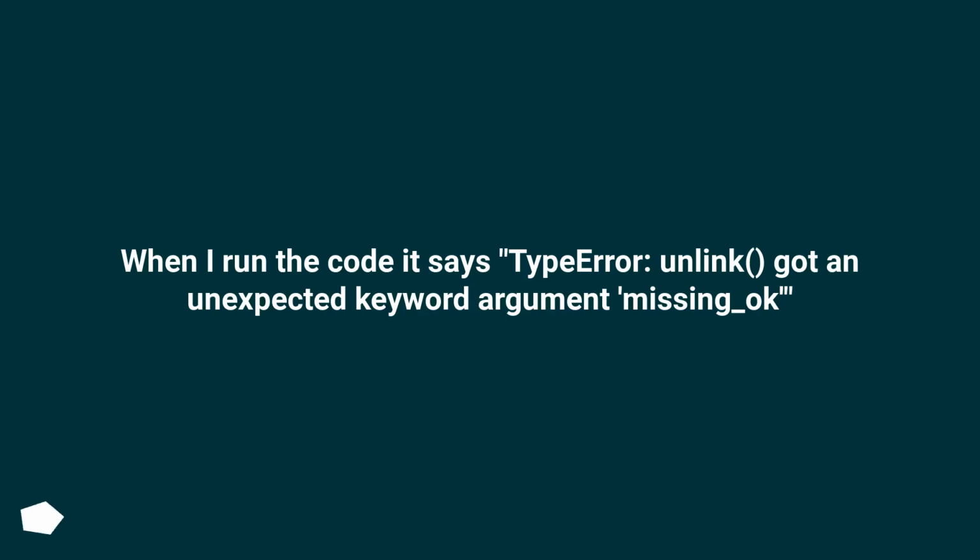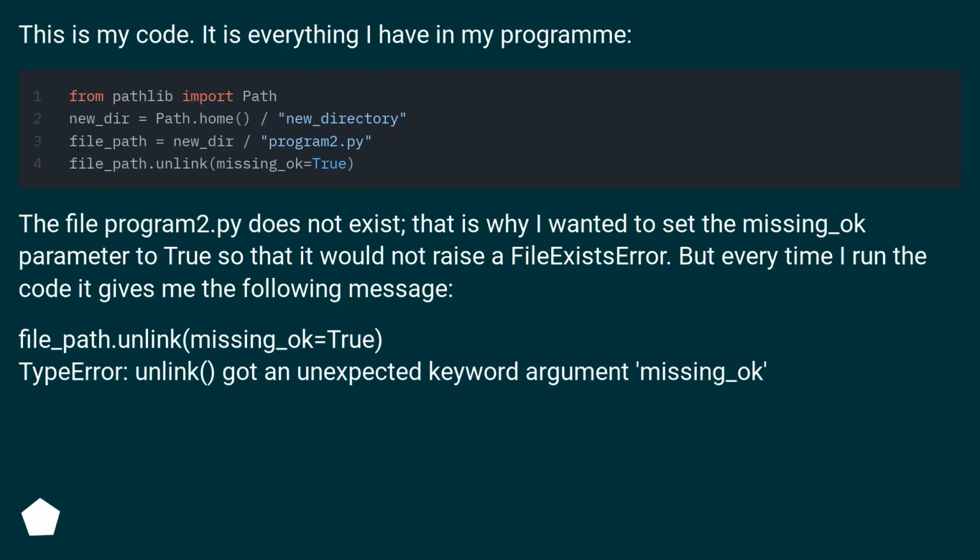When I run the code it says type error: unlink got an unexpected keyword argument missing_ok. This is my code. It is everything I have in my program.